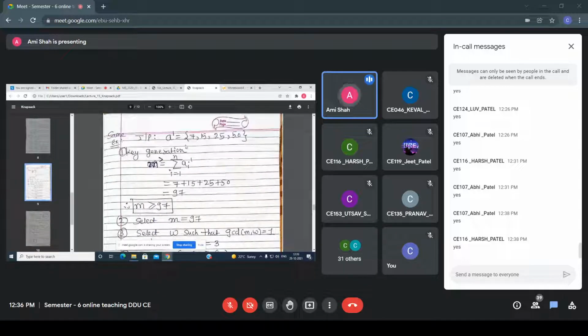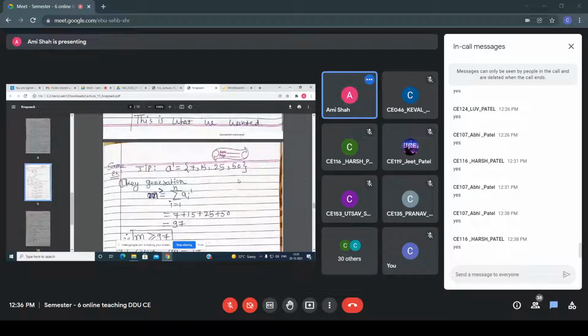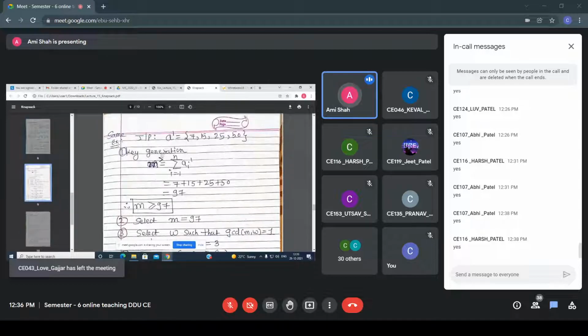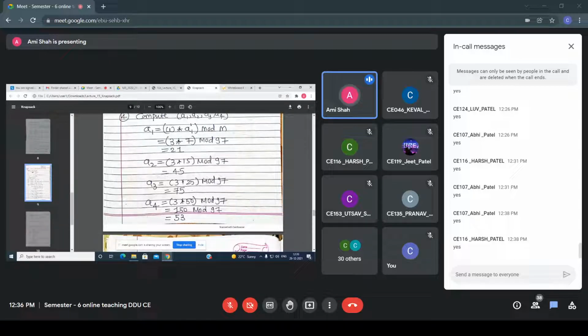Initially it's a super increasing sequence. Now you observe that this is not a super increasing sequence, right? That's why this thing becomes public, and that's why you can say that the knapsack crypto system becomes a secure system. Earlier, whatever the initial value of A was, that became public, right? So when the attacker gets the sum value and this key value A, directly, according to that algorithm, it will find the plain text.